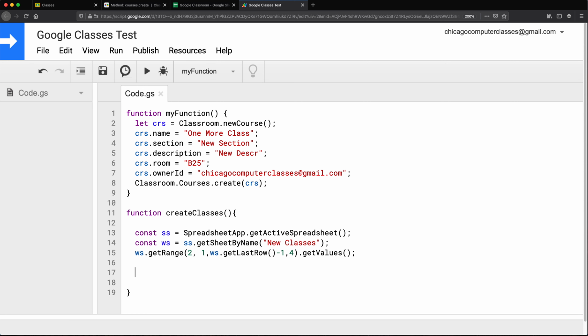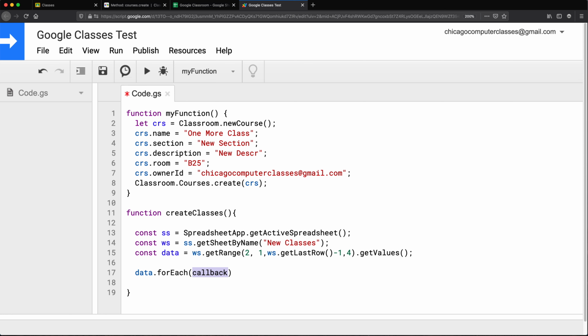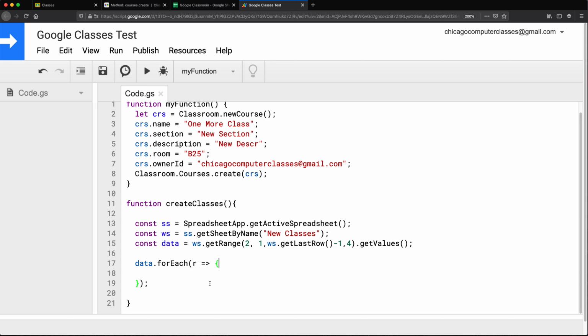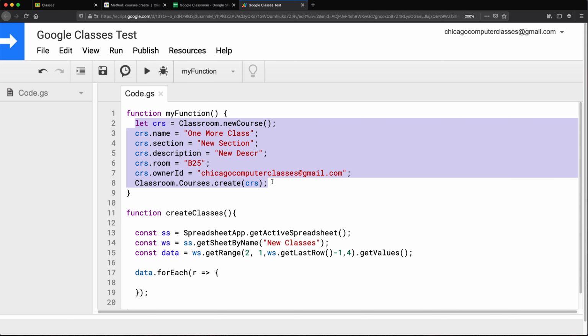So now because that's an array of that data, we should be able to read that data. So let's save that in a variable. And now we can take that data and we can loop through it using a for each loop. And that will accept a callback. So we'll take each row, and for each row, we're going to do a callback. And what we're going to do with that, we're going to create a class.